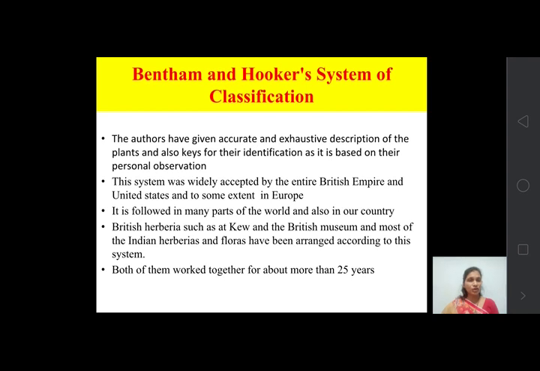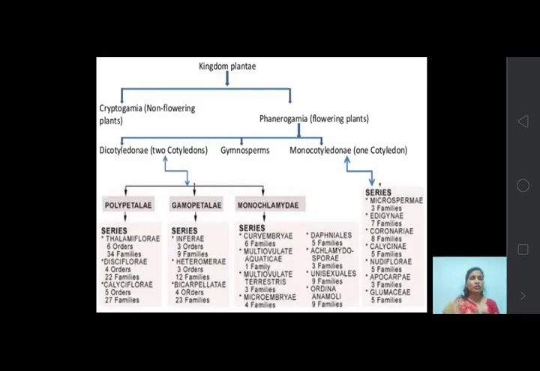Most of the herbaria and museums, including Indian herbaria, follow this system, so the herbarium specimens are arranged in the museum according to it. Okay, so this is the outline of the Bentham and Hooker system of classification.